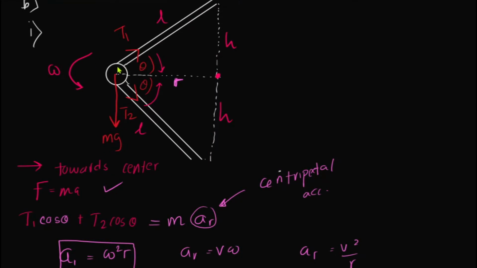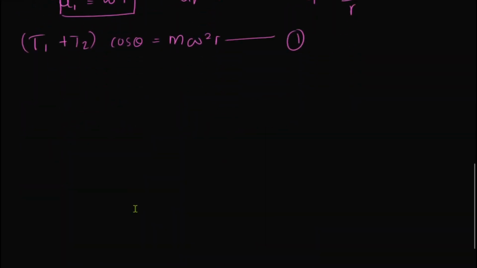Next, I'm going to consider the vertical equilibrium. What are the vertical forces? T1 sin theta upwards, T2 sin theta and mg downwards. In equilibrium, the upward force should be equal to the downward force. T1 sin theta should be equal to mg plus T2 sin theta.